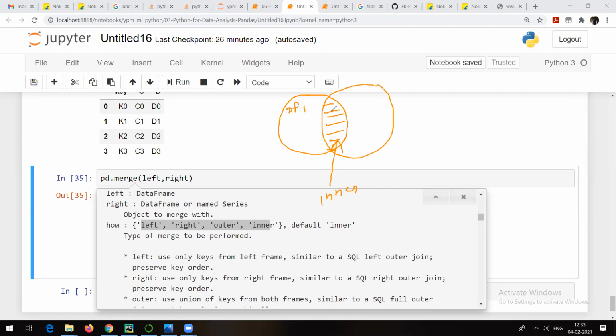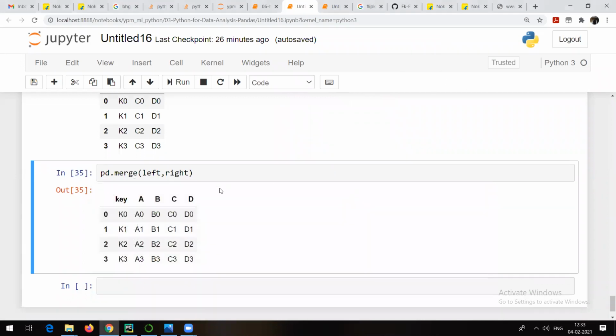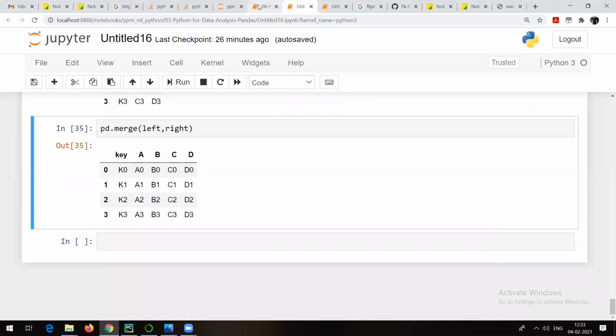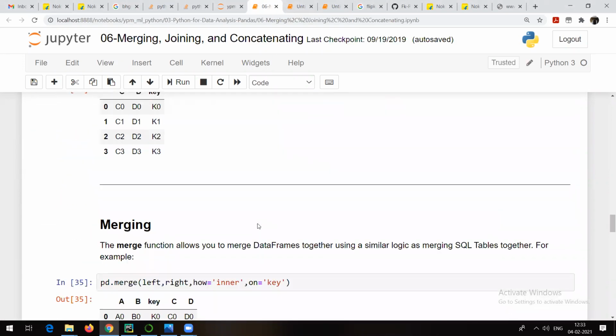This is my data frame 1 and this is my data frame 2. Now what is the left option going to do? It is going to take the common things plus everything from the left side. What is right going to do? Common things plus everything from the right side. Outer is going to take everything. Right? Simply the same concept which you might have come across in sets. That is what you can make use of here. But generally we make use of joins now if needed. Okay, so that's what is actually shown here.